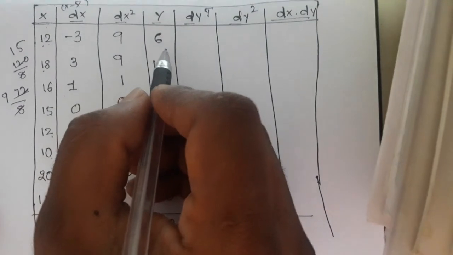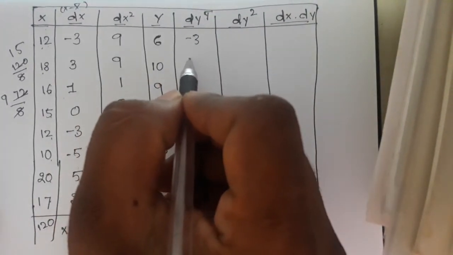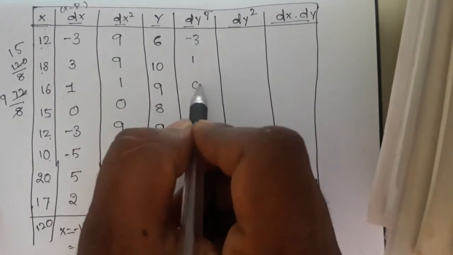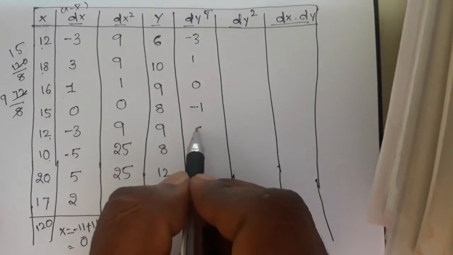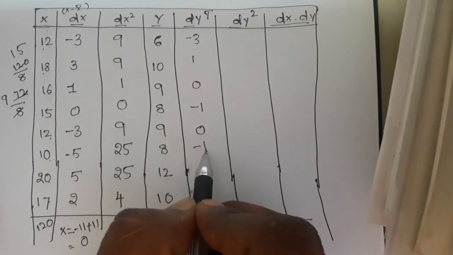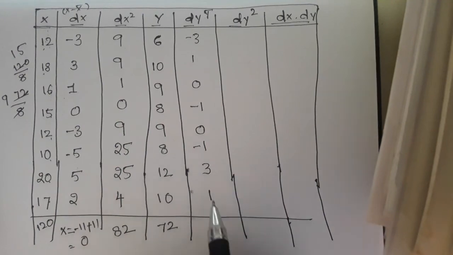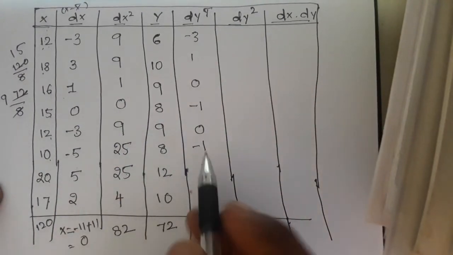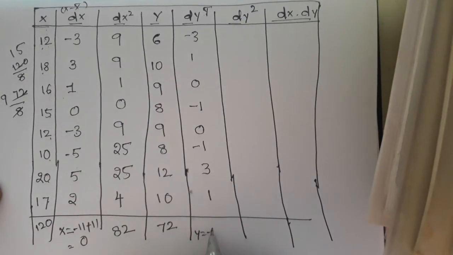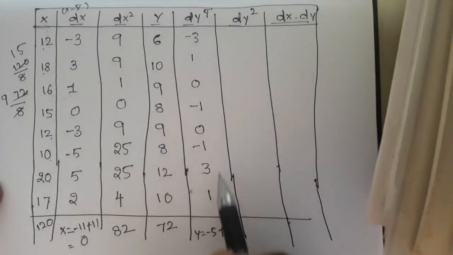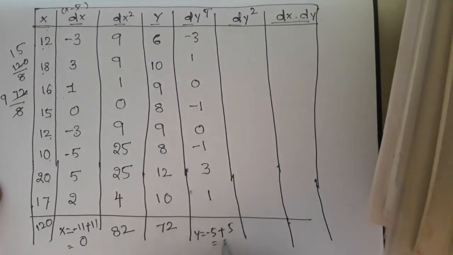So 6 minus 9 is minus 3, 10 minus 9 is 1, 9 minus 9 is 0, 8 minus 9 is minus 1, 9 minus 9 is 0, and minus 1, 12 minus 9 is 3, and 10 minus 9 is 1. So we calculate the minus values, minus 3 minus 1 minus 1, which is minus 5. Again the plus values, 3 plus 1 is 4, plus 1 is 5, so the sum is 0.